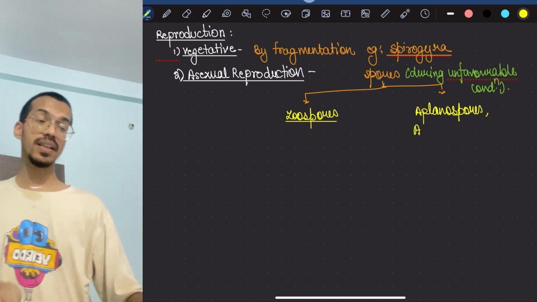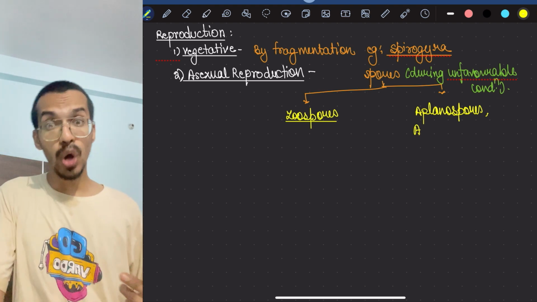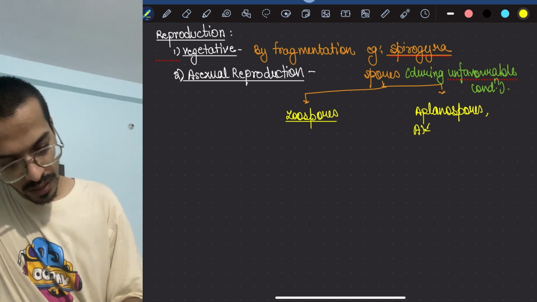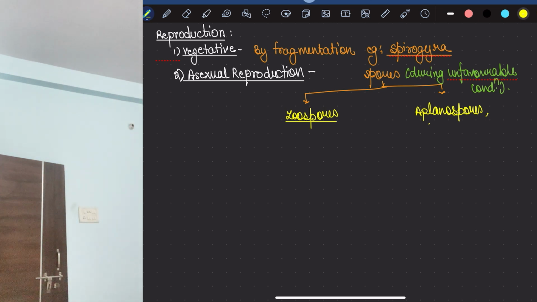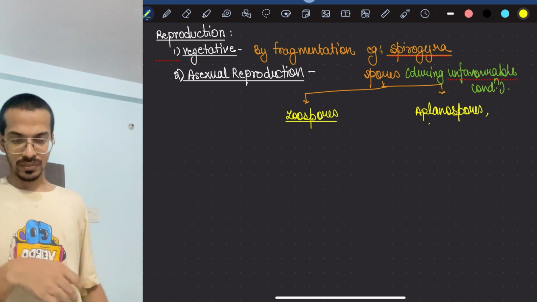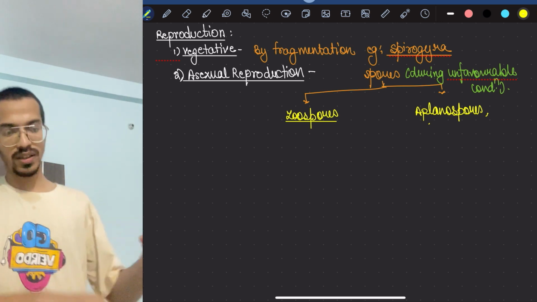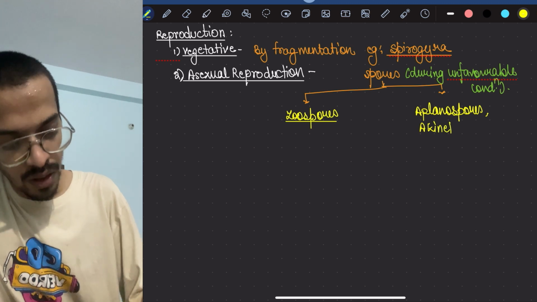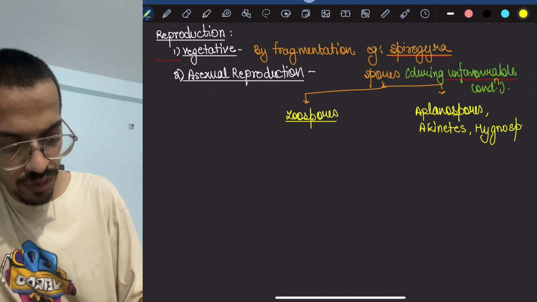We might have studied akinetes in the structure of Nostoc. So akinetes are spores. Or there might be hypnospores. These are different types of spores only.